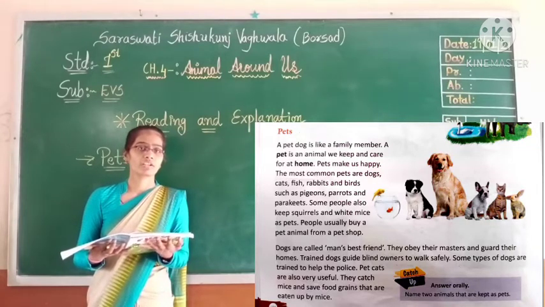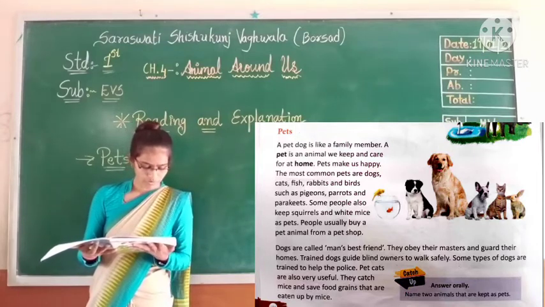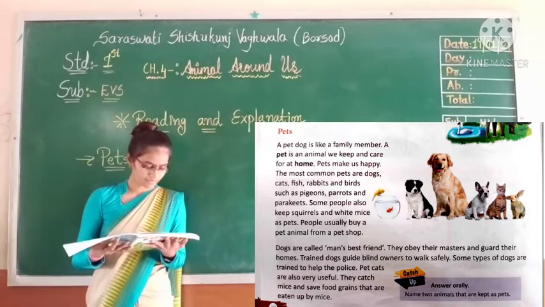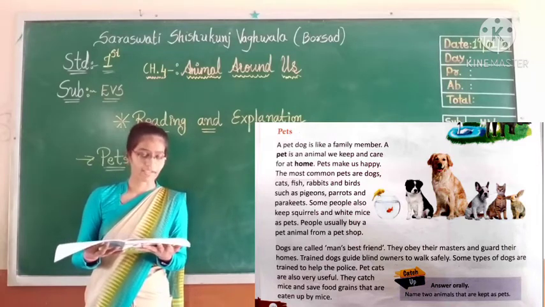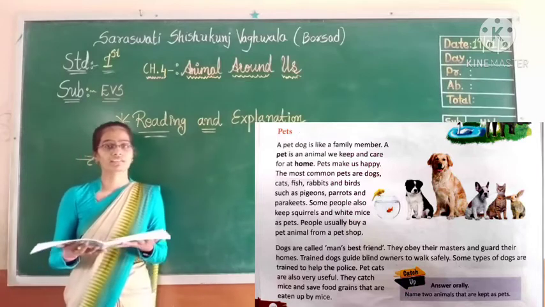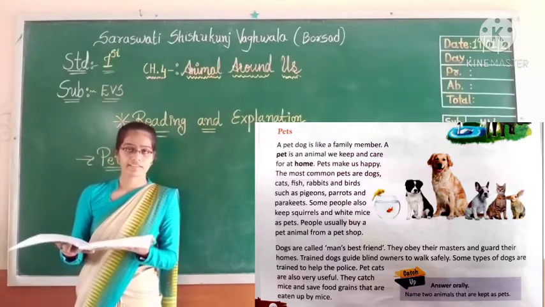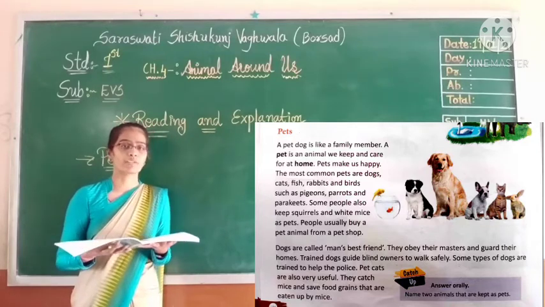So they are called pets. Some people also keep squirrels and white mice as pets. Many people keep a dog, cat or rabbit, but some people keep fish, squirrels and white mice.